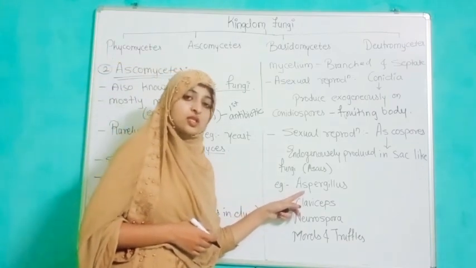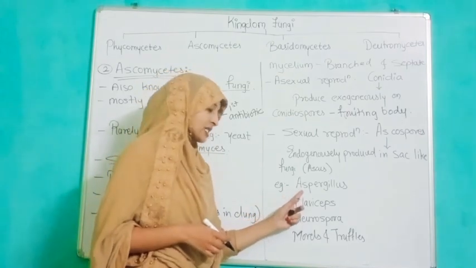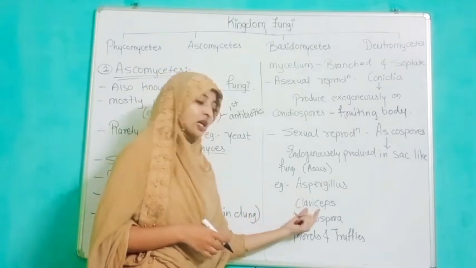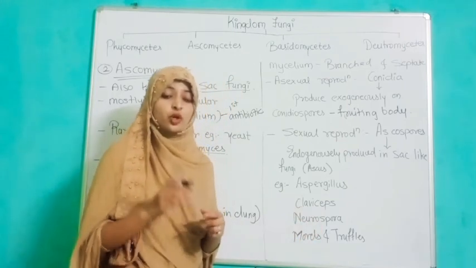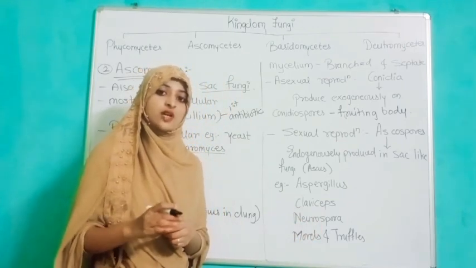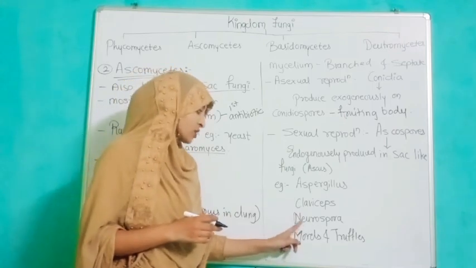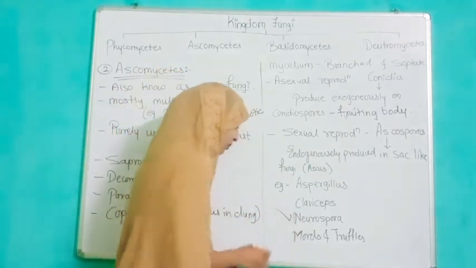They have given us different examples: Aspergillus, Claviceps, Neurospora. Neurospora is most important for biochemical as well as genetic work. These fungi are more important.